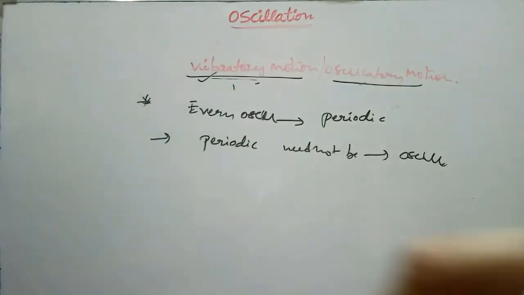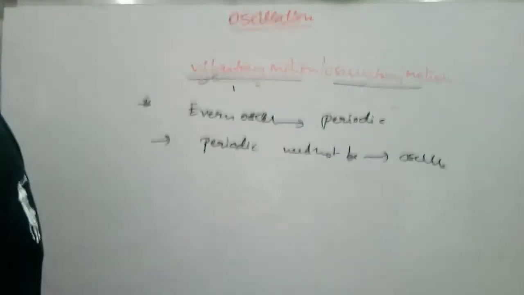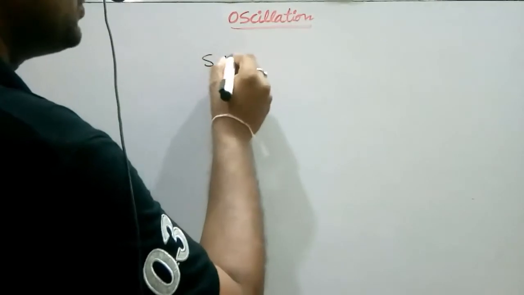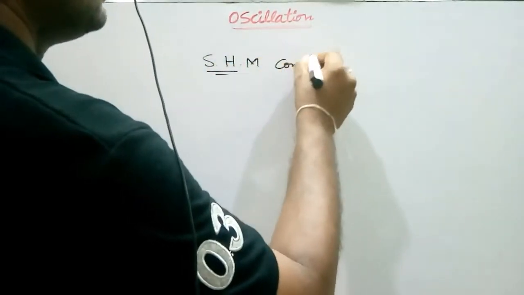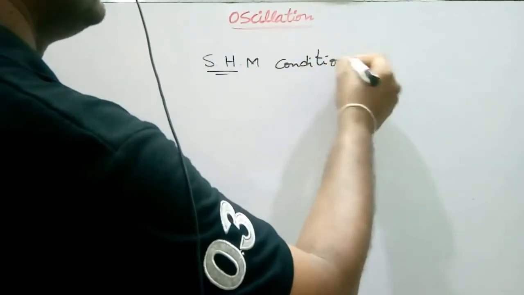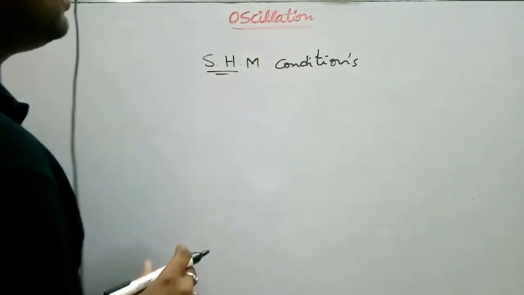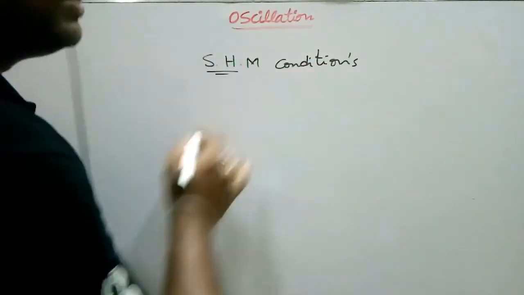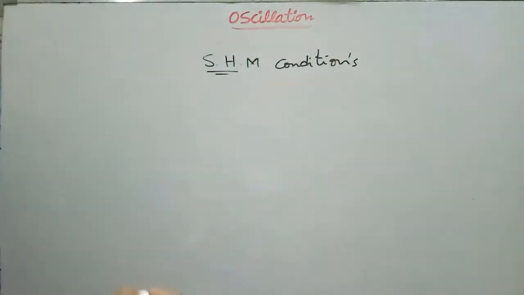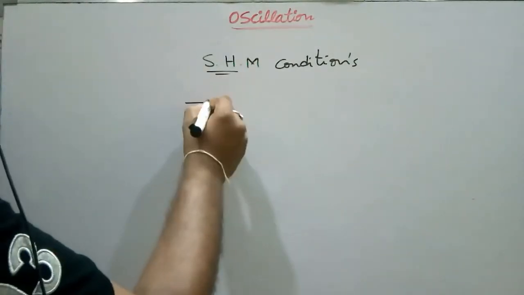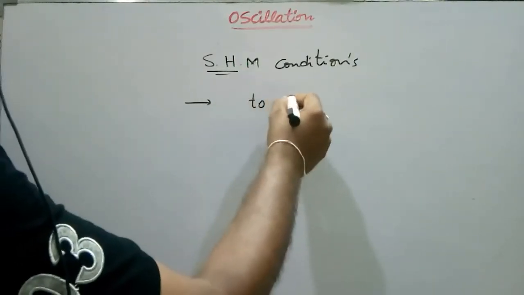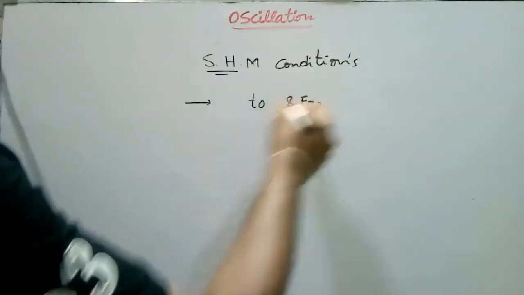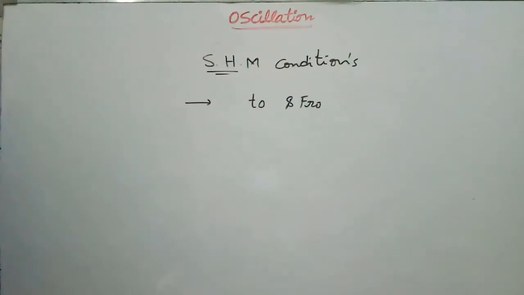Now, the simple harmonic motion conditions. If a body goes from A to B in simple harmonic motion, the body or particle must have a to and fro motion about the mean position.